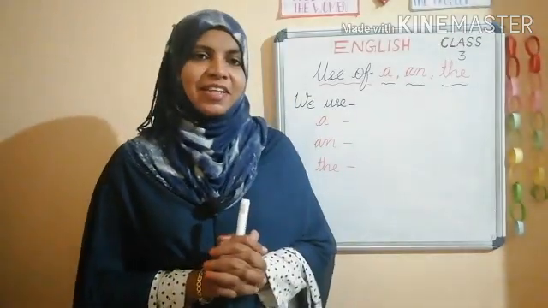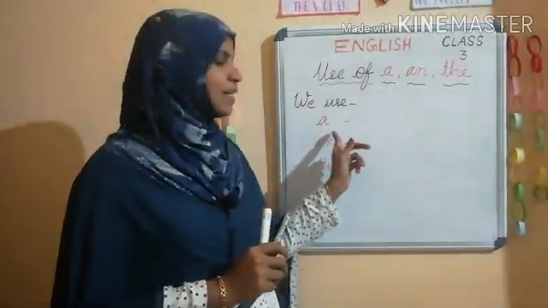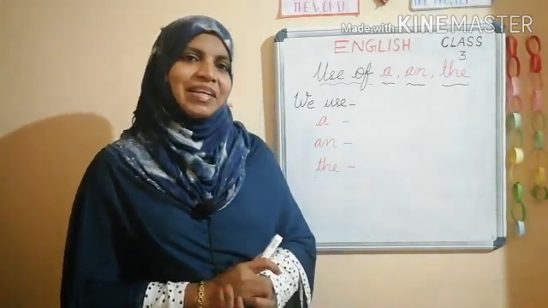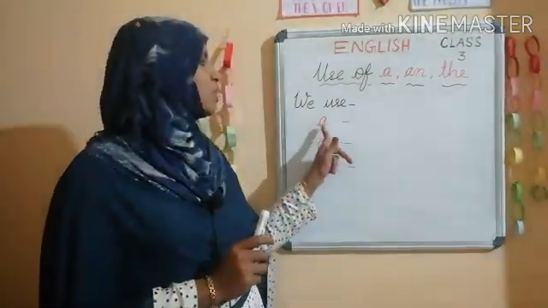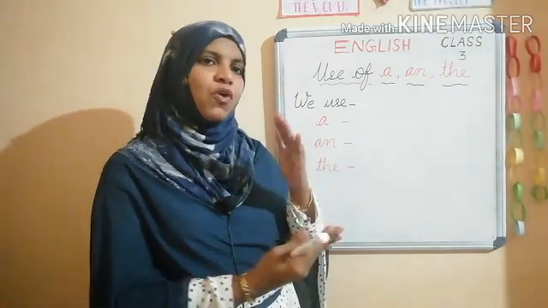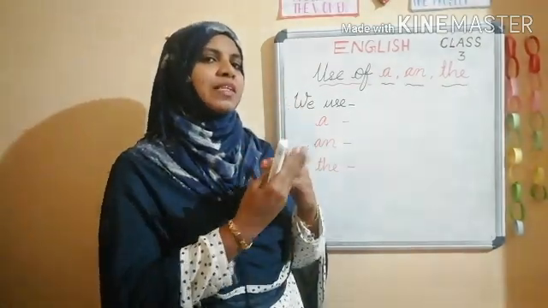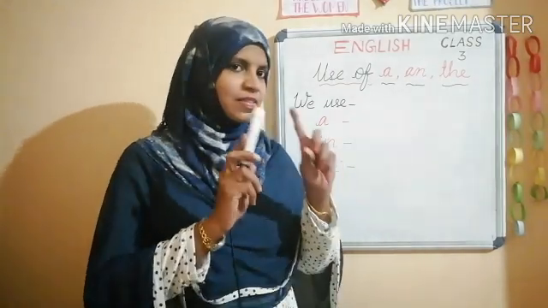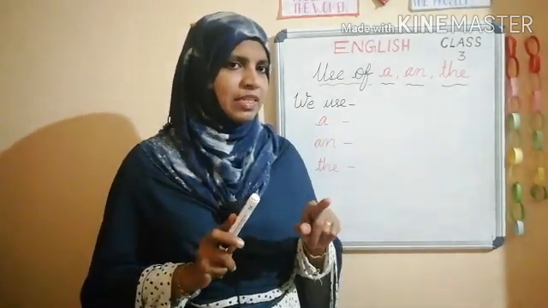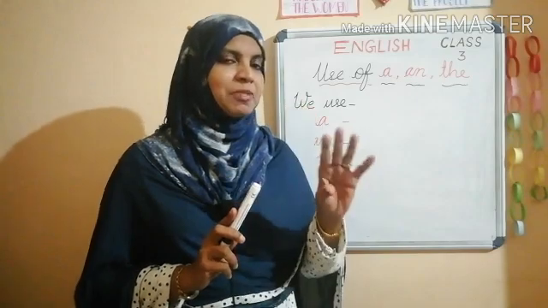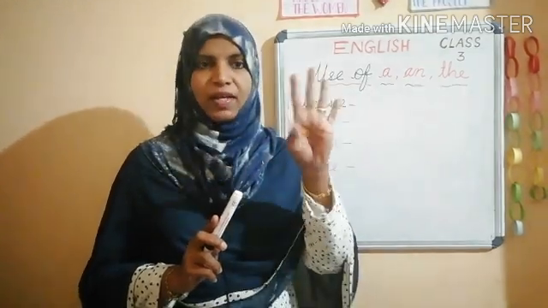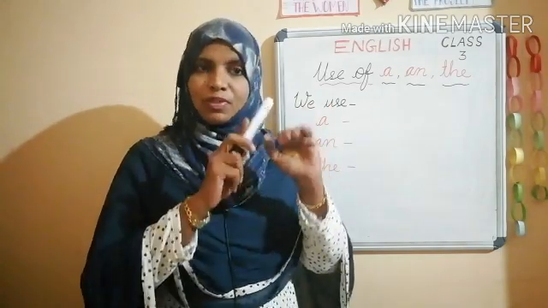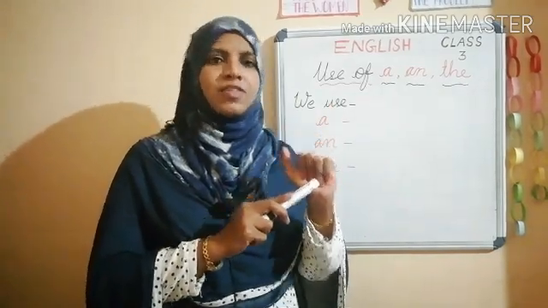Children, did you understand the use of articles a, an and the? Okay, it's very simple. When do we use a? Before a word that begins with a consonant. Consonant letters, you already listened. What are they? Except vowels. Vowels are 5: A, E, I, O, U. Without these, letters are consonants.